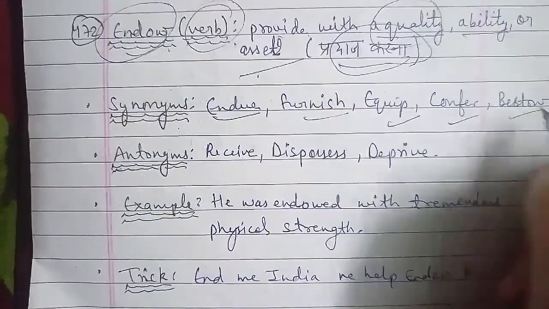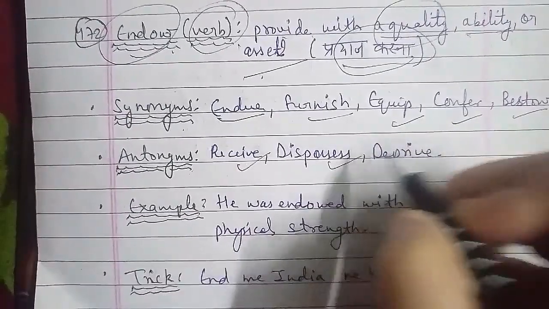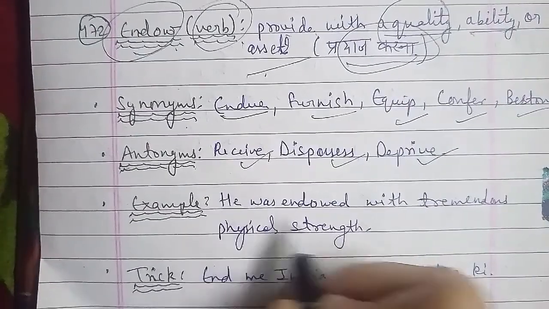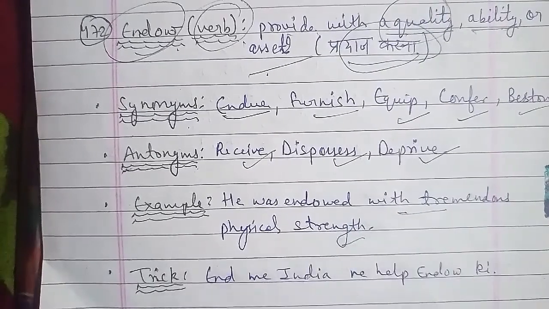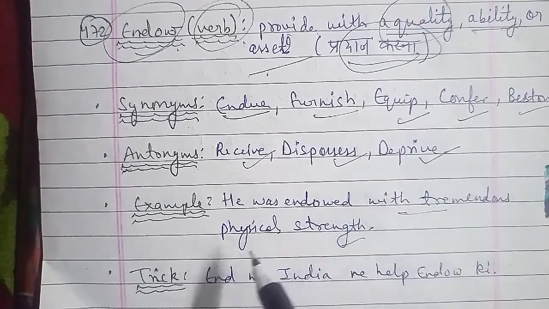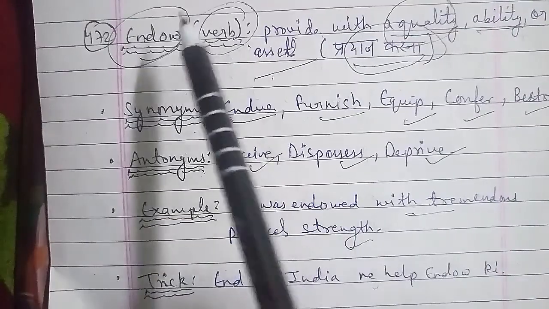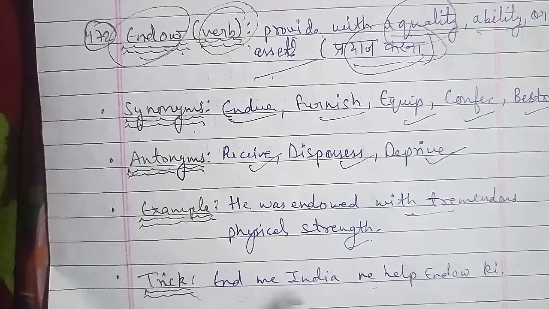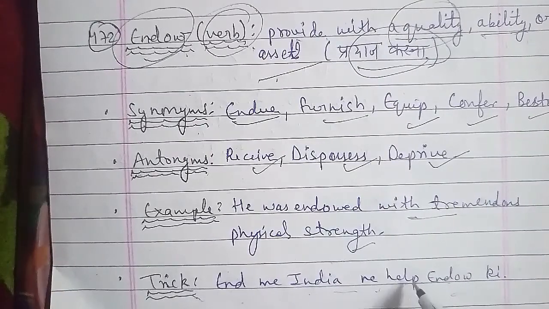The example of endow that we have here is: he was endowed with a tremendous physical strength. This is an example where you can frame sentences using this word. The trick to learn the word endow with its meaning is end में इंडिया ने help endow की, तो end में इंडिया ने help प्रदान की. That means end में इंडिया ने help प्रदान की.